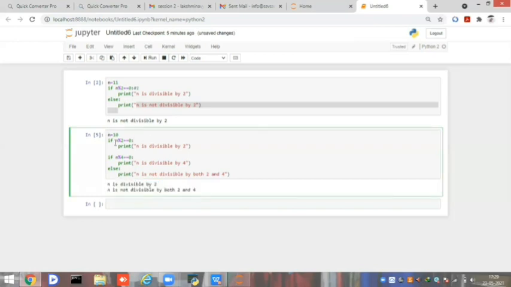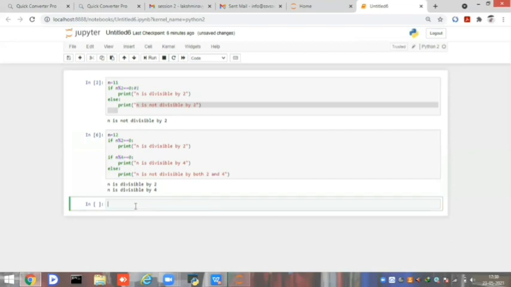In this case, 10 is divisible by 2 and it prints that value. Sorry, 10 is not divisible by 4, so it simply ignores this block, goes to the else block and prints the else block value. If I give n equal to 12, 12 is divisible by both 2 and 4. Now we'll get the answers n is divisible by 2 and n is divisible by 4.